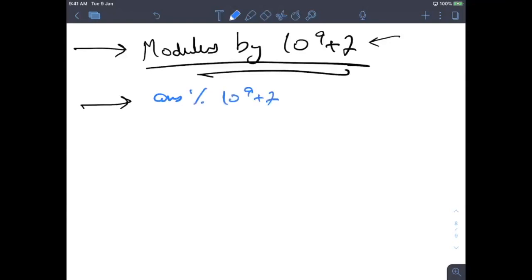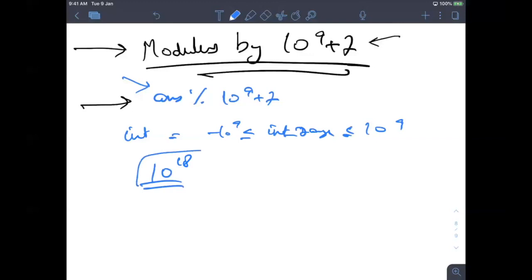So why do they generally give you this? Why don't they ask us to print the answer directly? As we know, our int range is approximately minus 10 to the power 9 to 10 to the power 9. You can only store up to 10 to the power 18 in C++, and that is also in long long.